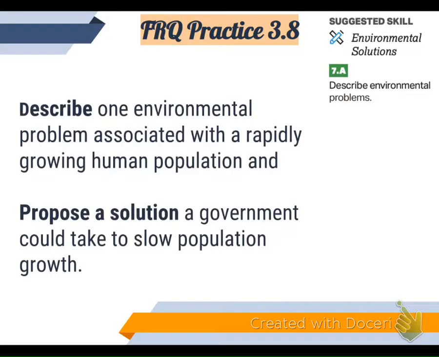So, FRQ Practice 3.8. Can you describe one environmental problem associated with a rapidly growing human population? And could you propose a solution a government could take to slow the population growth?